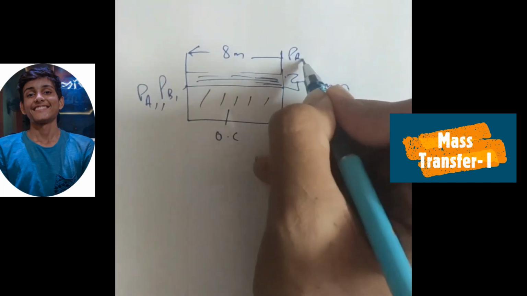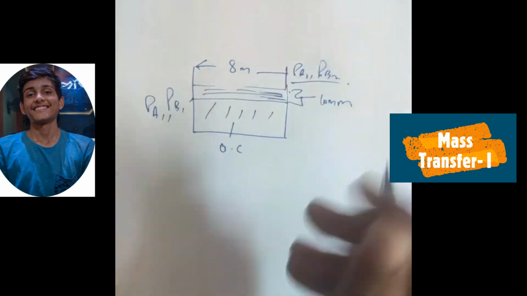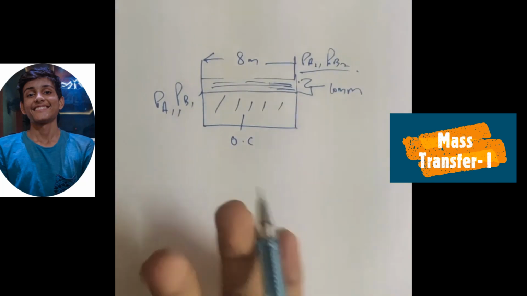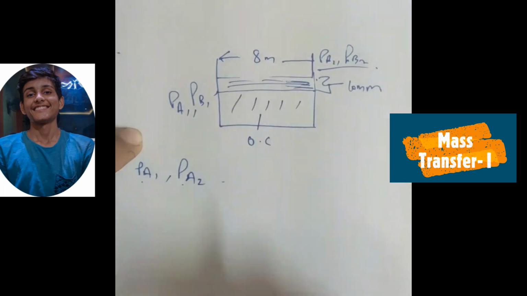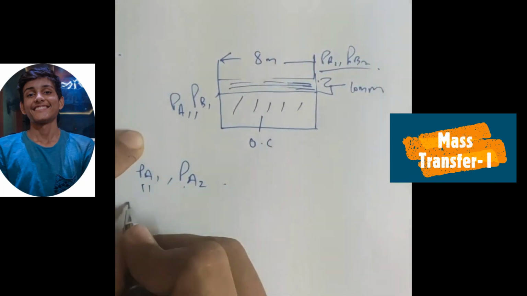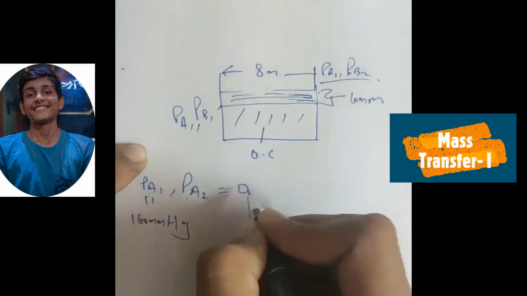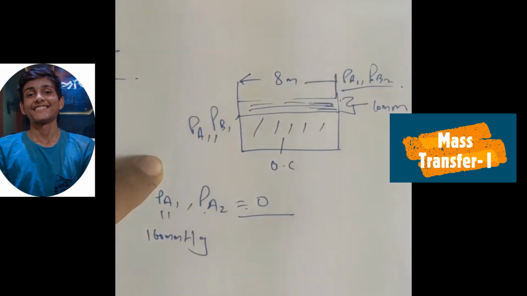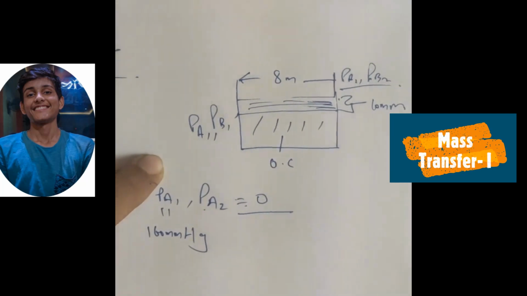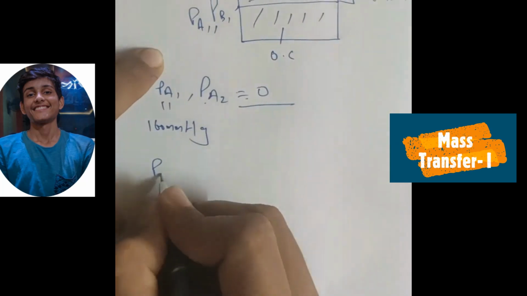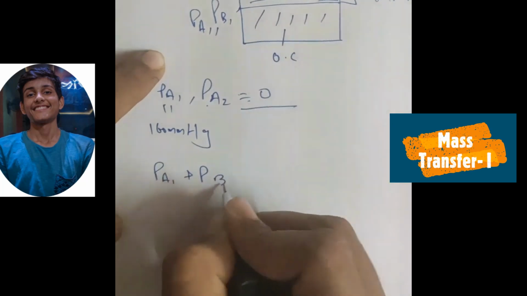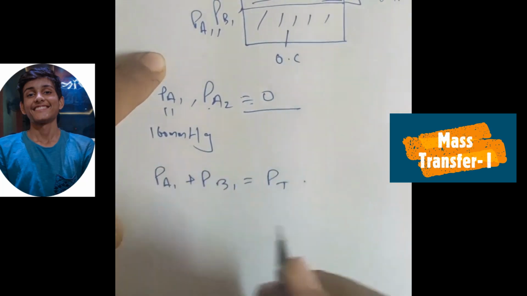Let PA2 and PB2 be the pressures of organic compound and air above the stagnant air. PA1 and PA2 are given in the question. PA1 is 160 mm Hg, while PA2 is 0 as there is no organic compound present above the stagnant air film. Now PA1 plus PB1 is P total.